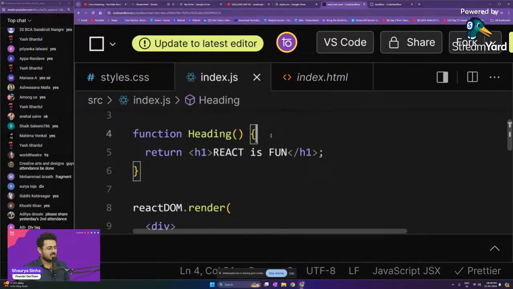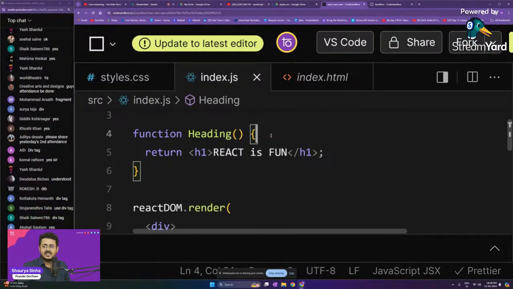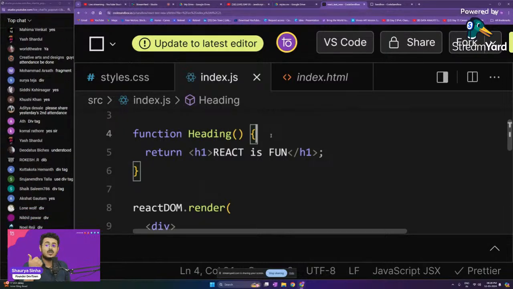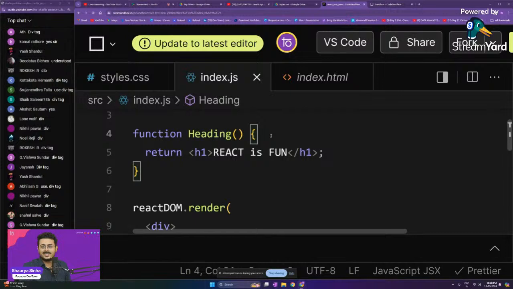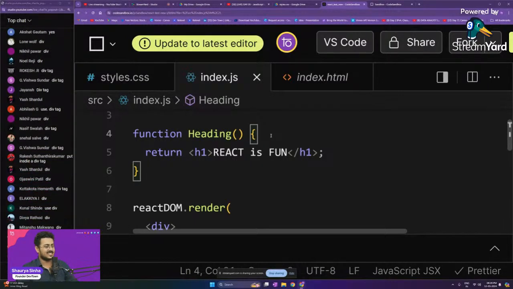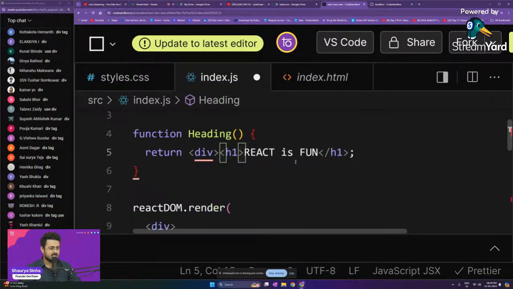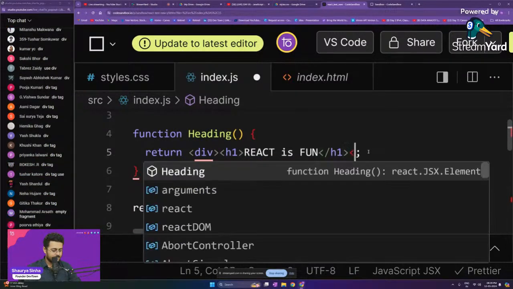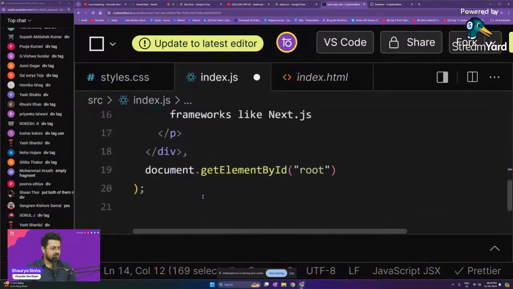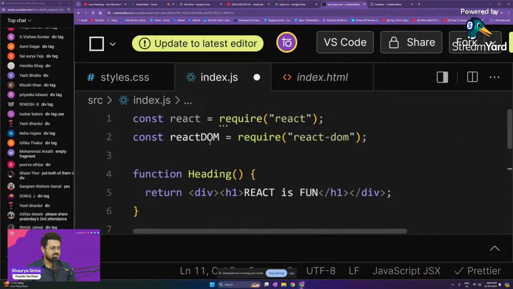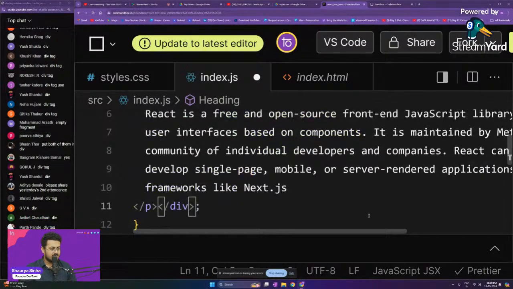Come on, this is something that is very simple, very easy. We have to use the div tag, right? Because the function can only return one tag at a time. So if you want to return two tags, just put them inside of a container, the div tag itself. Let's do that. Let's put up an opening div tag right over here and a closing div tag right over here. Let's copy the paragraph tag from there itself, Control X, and we'll paste it right over here, Control V, and we'll save it.